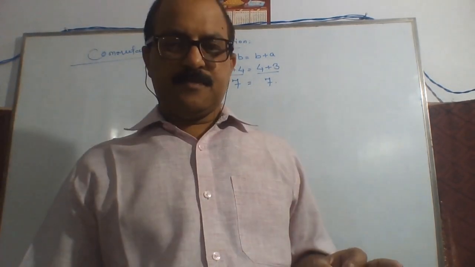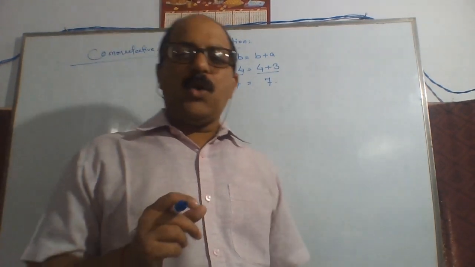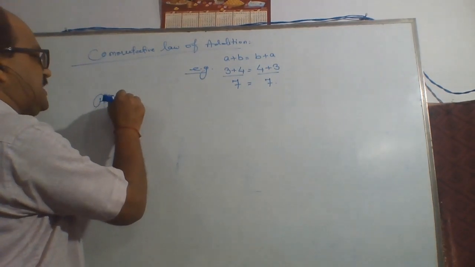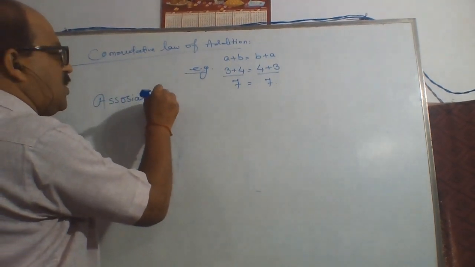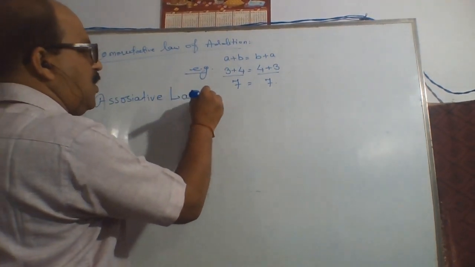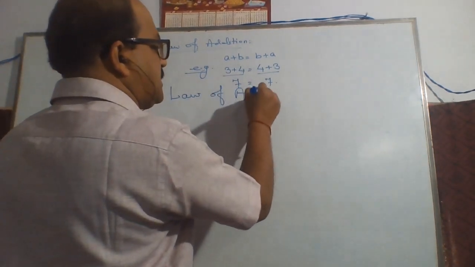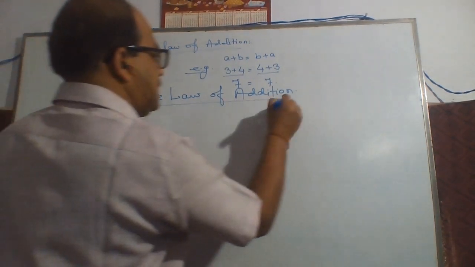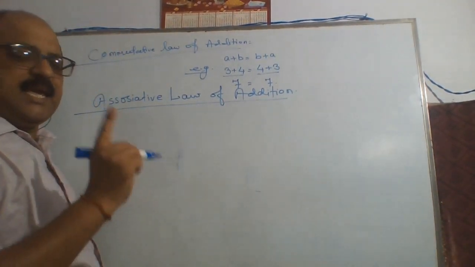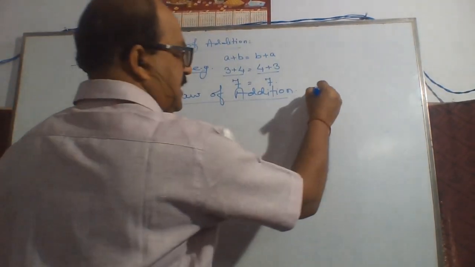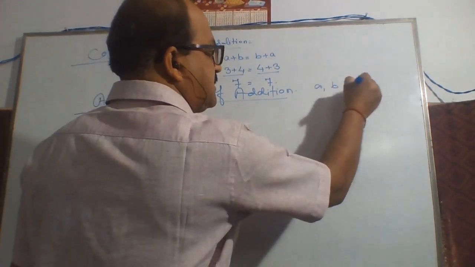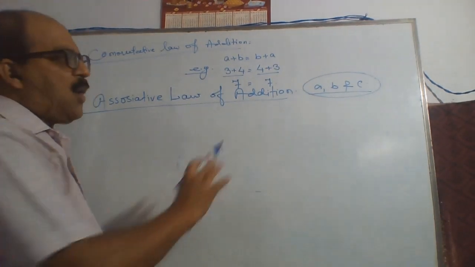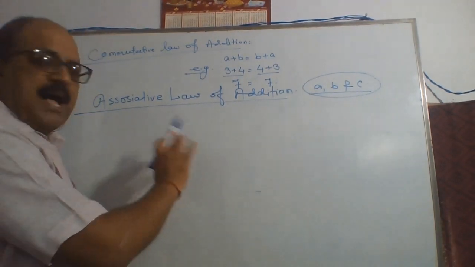Now next, associative law of addition. Here any three integers a, b and c are given.